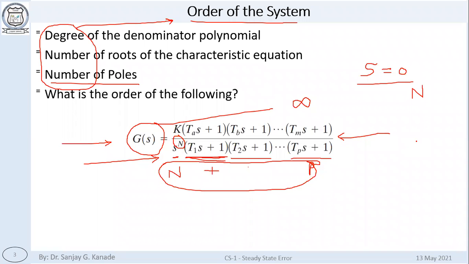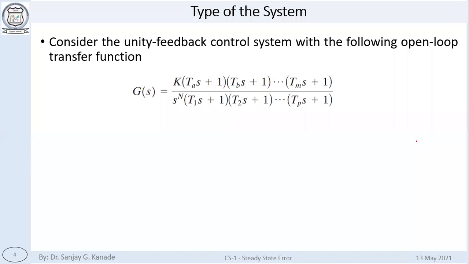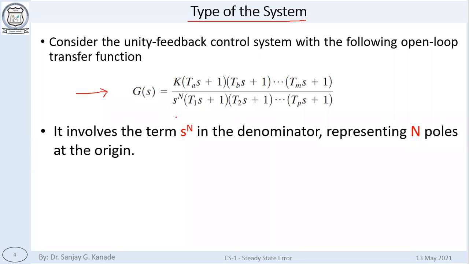But there is another concept, which is the type of the system, or type number of the system. So this is again the same equation, same transfer function. In this equation there is a term s raised to n in the denominator which represents n poles at origin, that is, at s equal to 0.